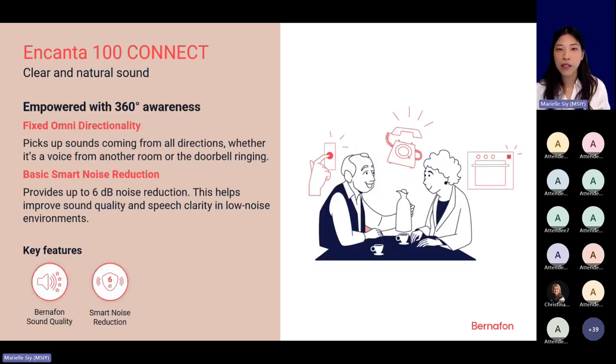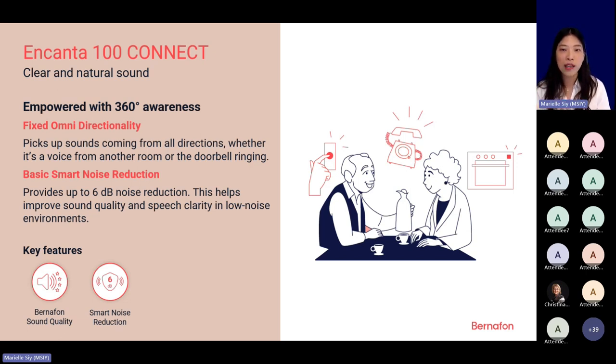So as you probably often hear, a lot of people with hearing loss are challenged by hearing different sounds in the home, be it doorbells or the kitchen timer or a voice calling from another room. So Encanta 100 comes with a fixed omnidirectionality preference, which is an omni pattern that provides 360-degree awareness.